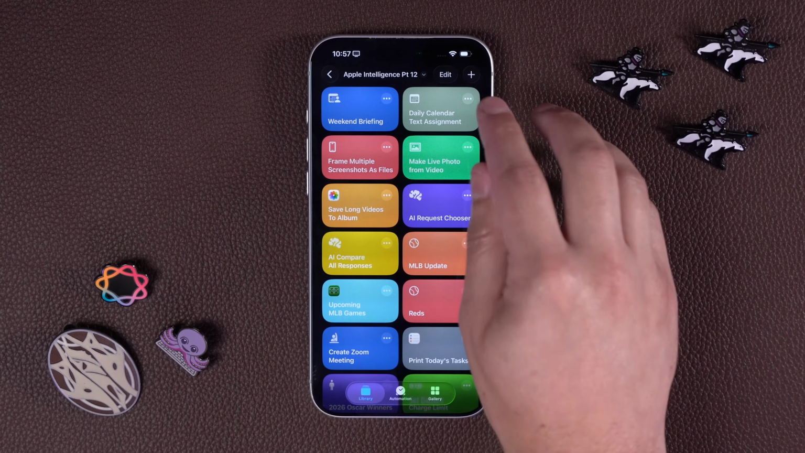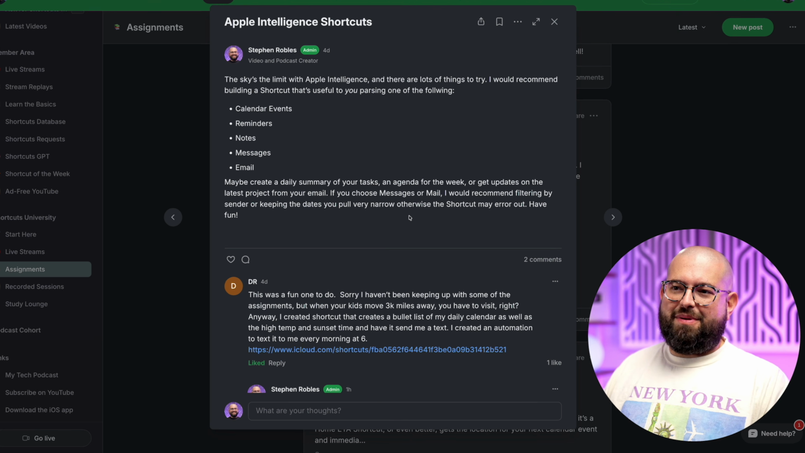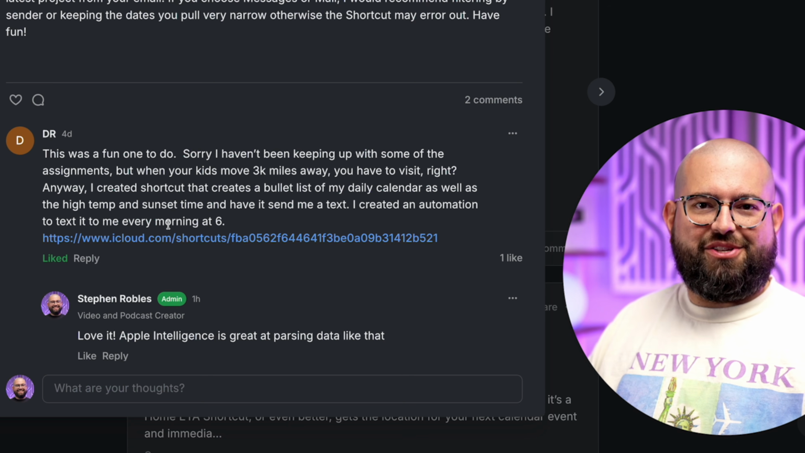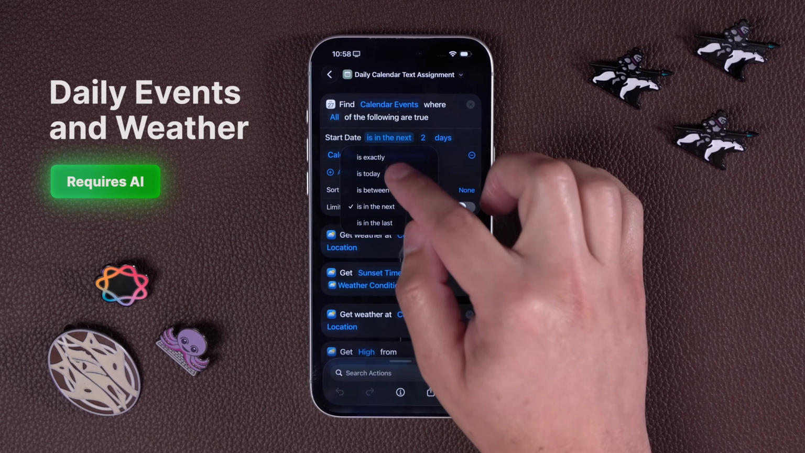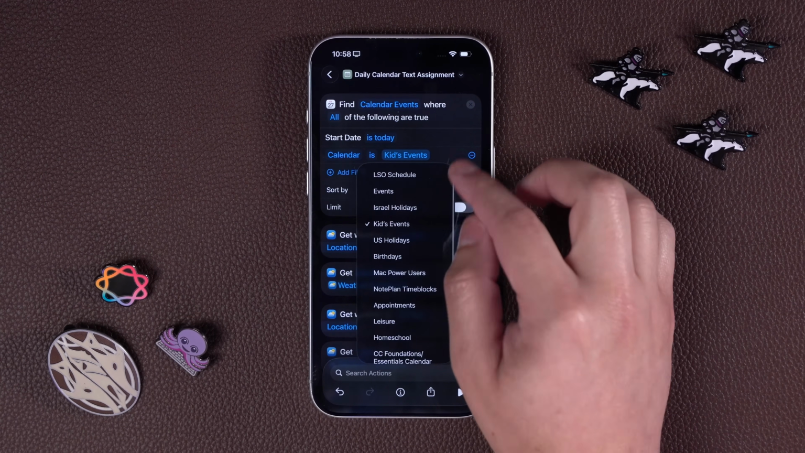This next one is a variation made by Shortcuts University student DR, which in a past video, someone didn't believe me that these people exist. So here's the actual assignment in the circle space, and here's DR who sent me the shortcut. But you can choose to get events in however many days, or you can just choose to have the start date is today and have this kind of a morning text. Choose what calendars you might want to pull events from.